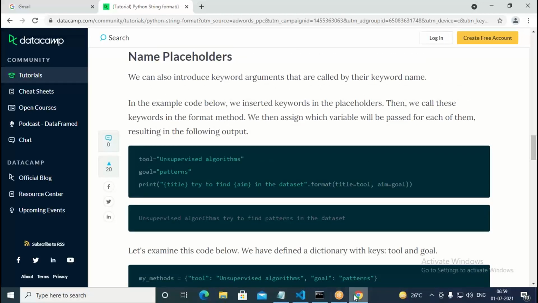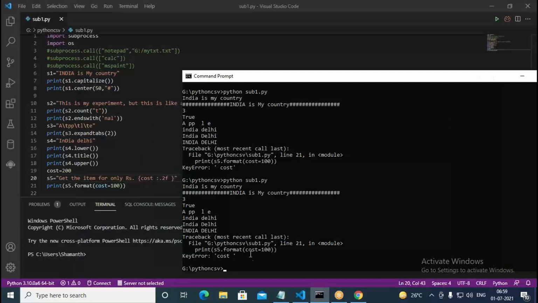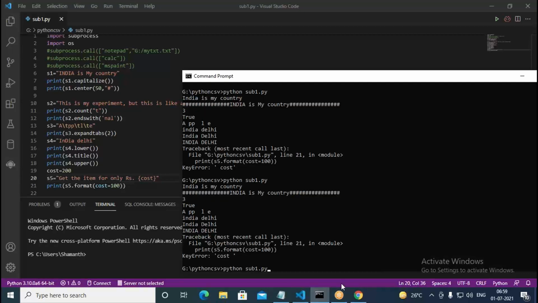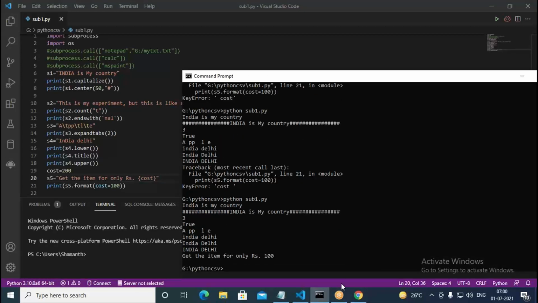Same way we are doing there. This is the same way. The format we use there, sy dot format. So now it is giving proper output. Yeah, it is coming.